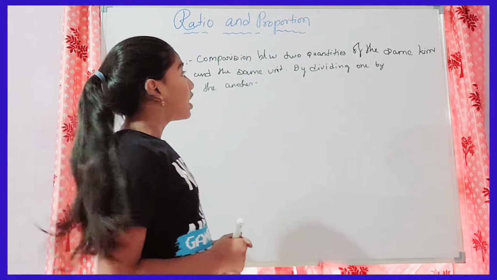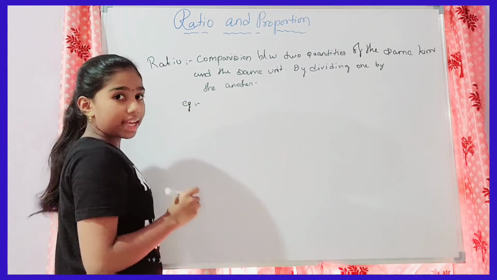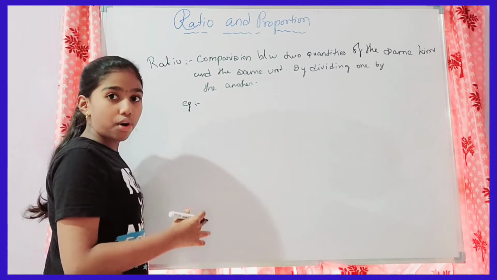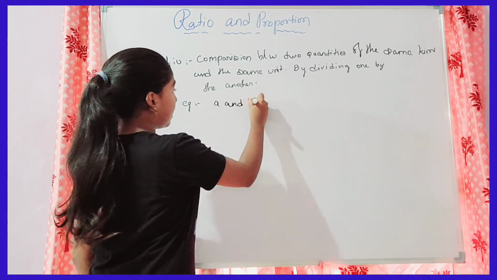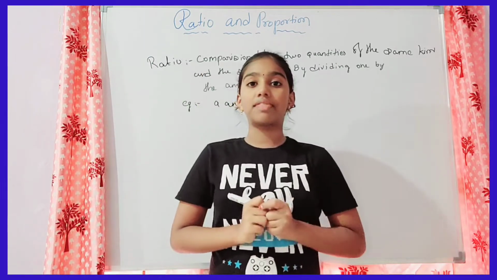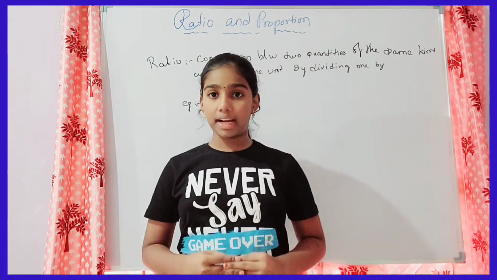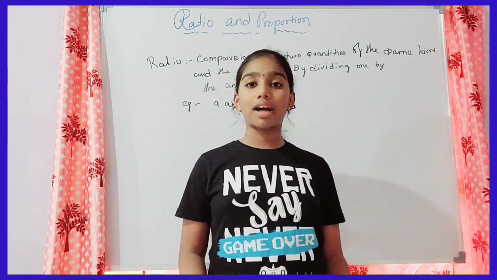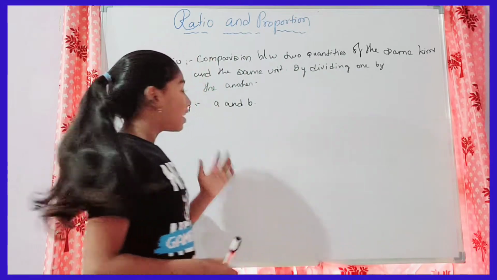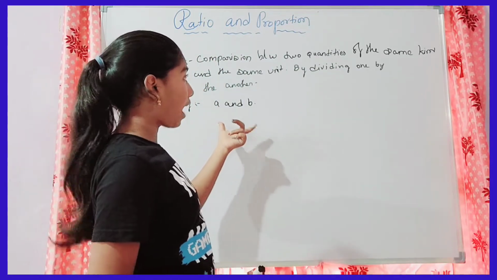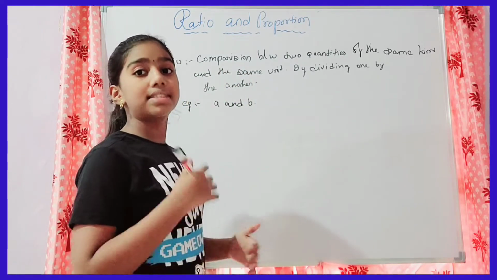If I am taking an example, if we want the ratio of these two quantities, let's take A and B. Then they should have the same kind. They can be liquids or marks or size or weight or age of any person. They should have the same unit: liters, grams, kgs.